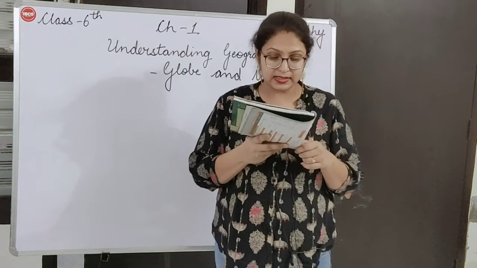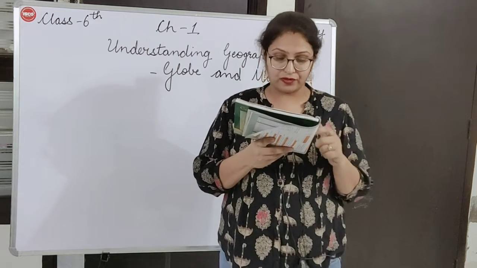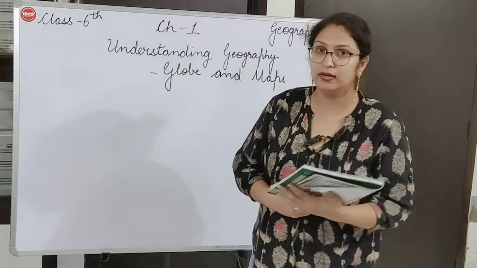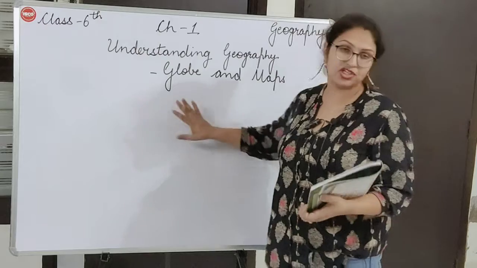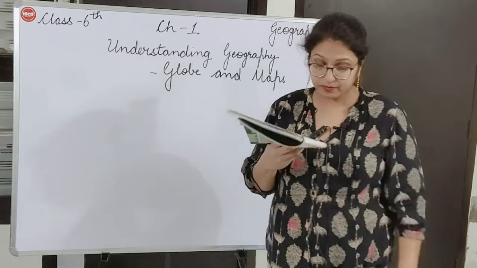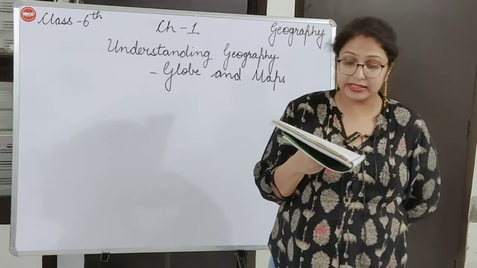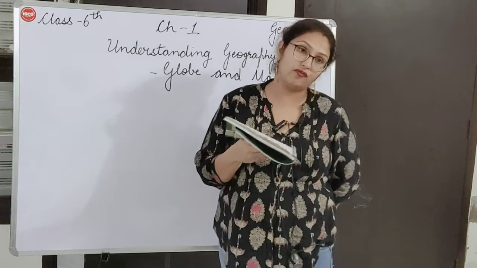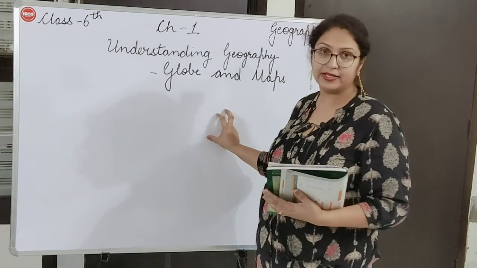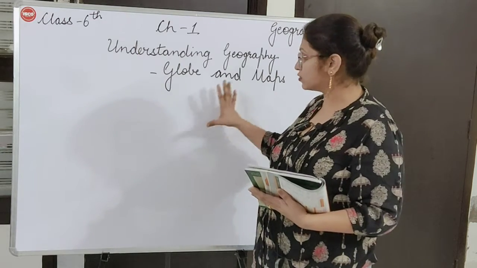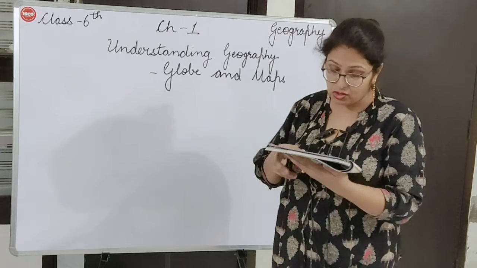This means that the distance between different features shown on the map is of the same proportion as it is on land. How much distance we have on land, the same distance is shown on the map also. So maps are useful when it comes to showing a detailed picture of a small area of land surface. On a map, suppose we have a small area, that small area is fully detailed. The things available in that area are also shown.